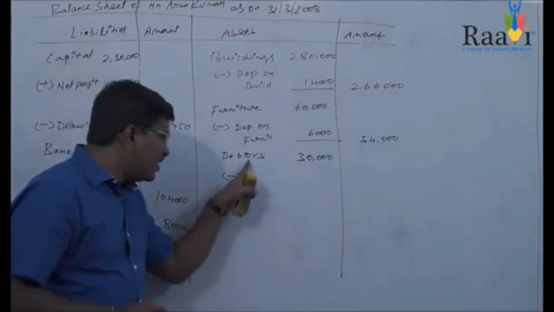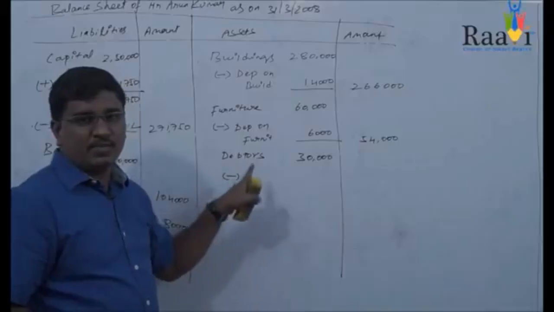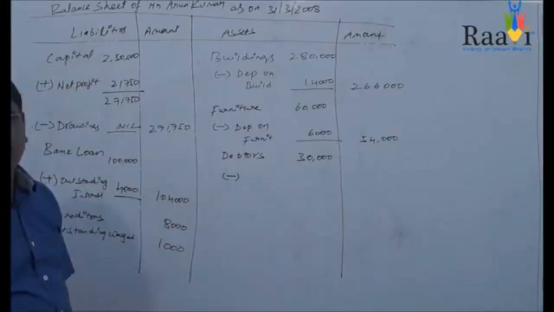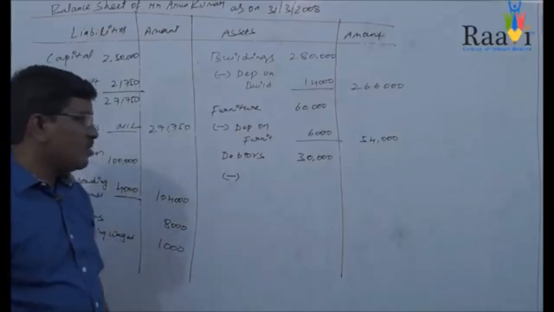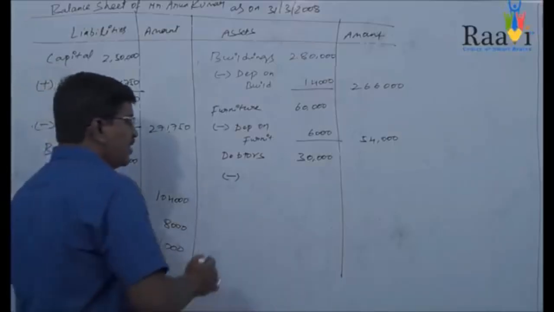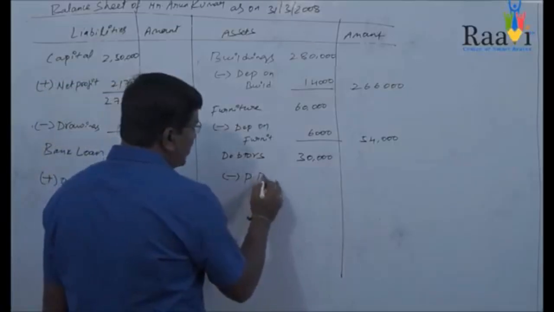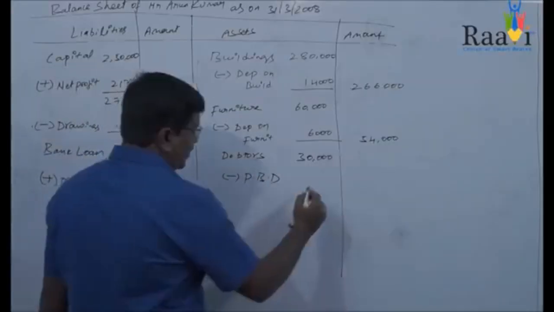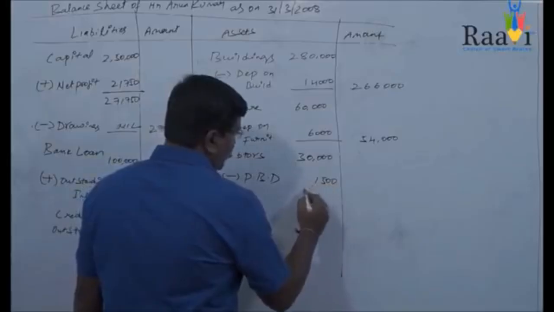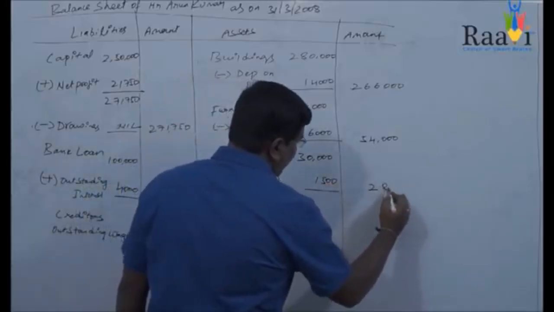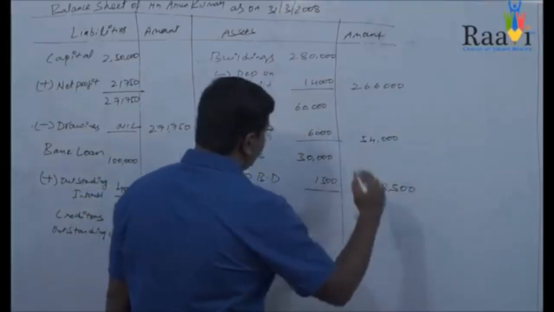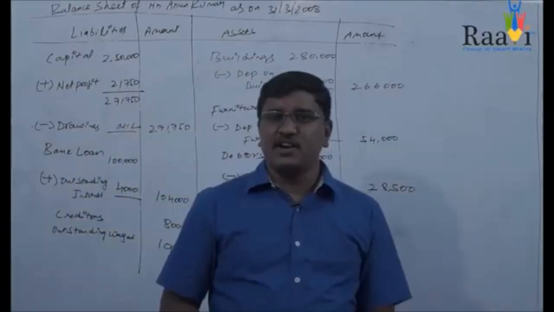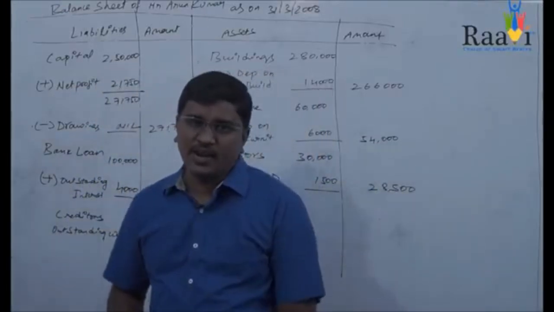So from debtors you deduct the provision for bad debts. The provision for bad debts is 5%. On 30,000, 5% gives you PBD, provision for bad debts, that is 1,500. So from 30,000 you deduct 1,500, and you get an amount of 28,500.